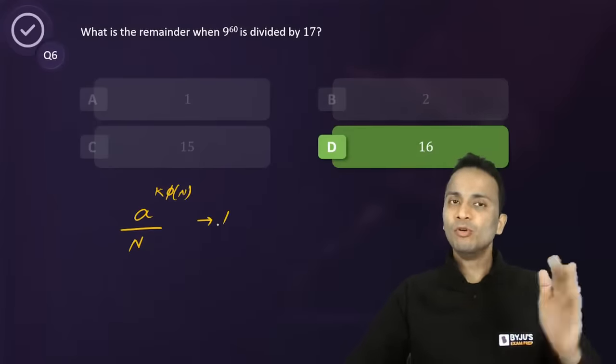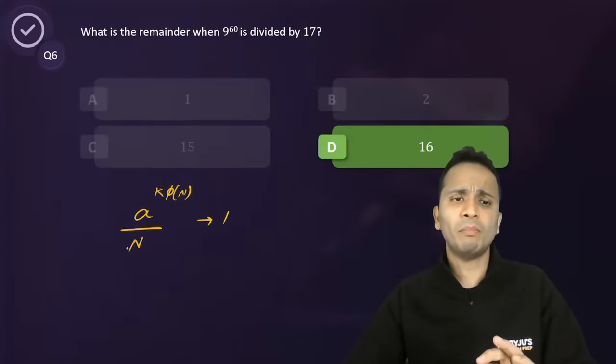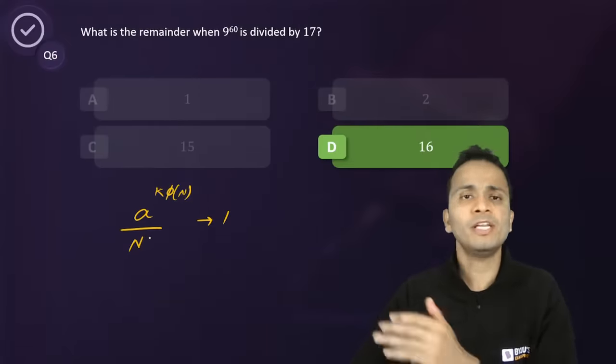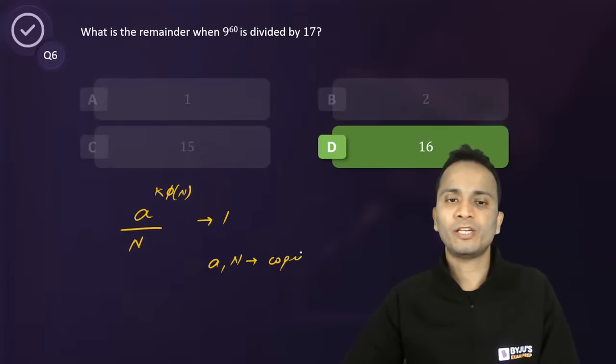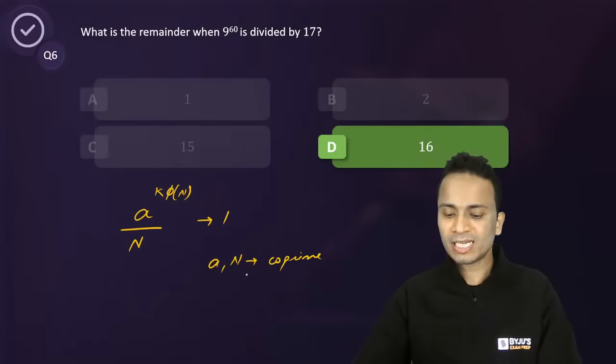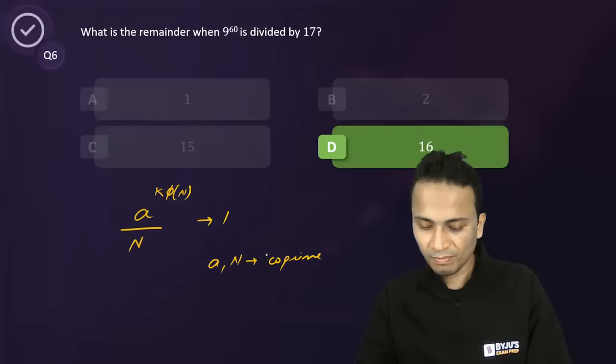So I can remove the highest multiple of the Euler's number of n from the power. There is a restriction that a and n should be co-prime with respect to each other. So this is the complete statement of Euler's theorem. Okay, all right.